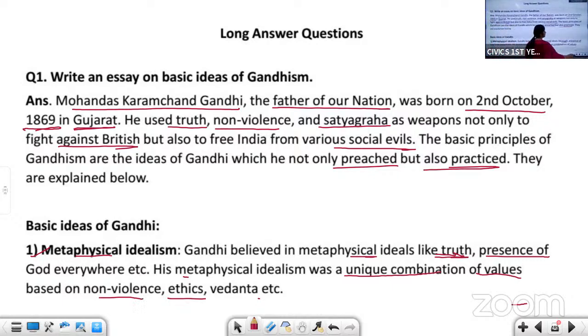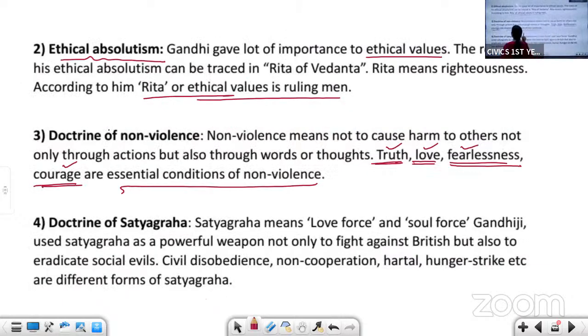Next is ethical absolutism. We find this ethical absolutism in Rita of Vedanta. If you see the Hindu Vedas, Rita is one of its parts. So the roots of ethical absolutism can be traced in Rita of Vedanta. Rita means righteousness.